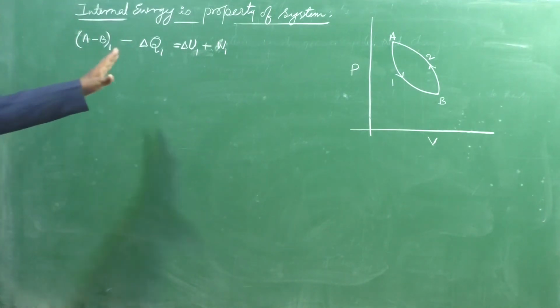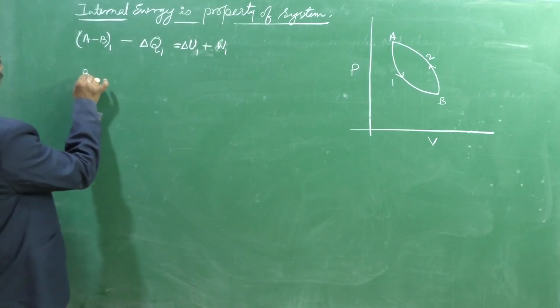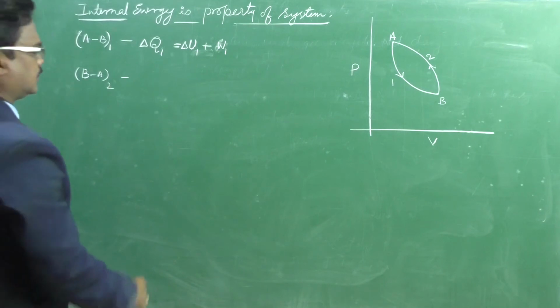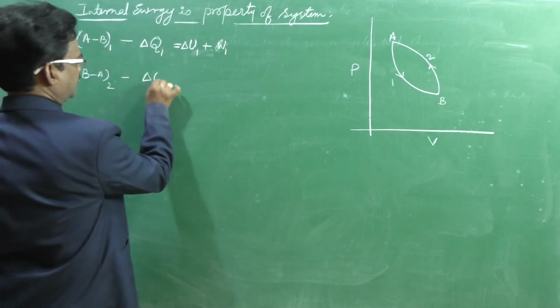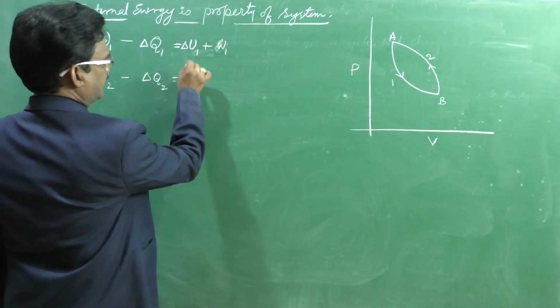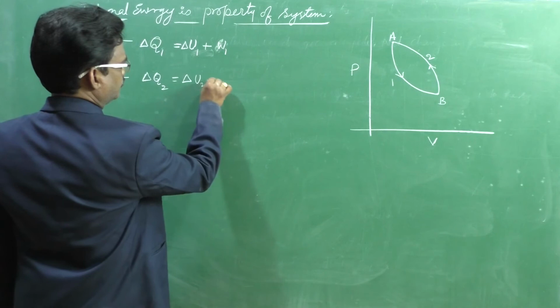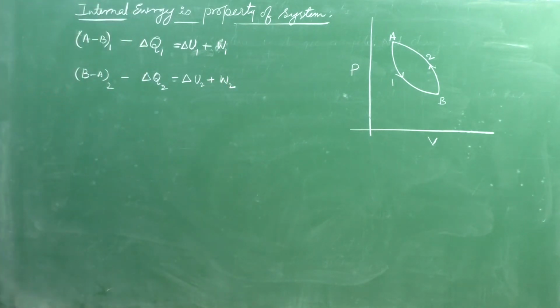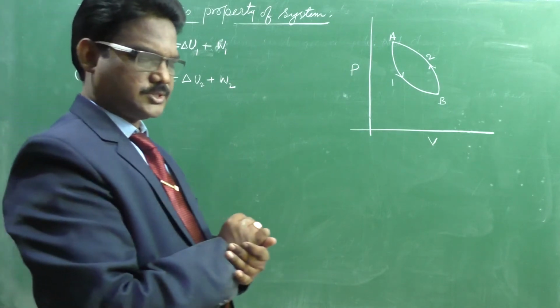Now B to A, that is process 2. The total heat supplied delta Q2 is equal to delta U2 plus work done 2. Therefore, heat supplied is equal to total work done by the system.